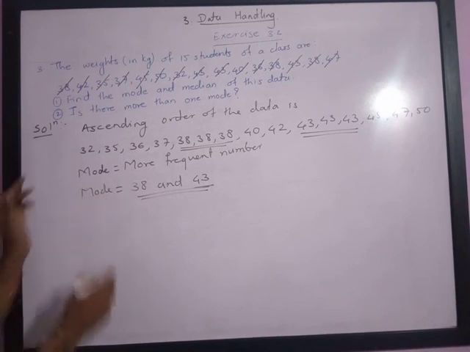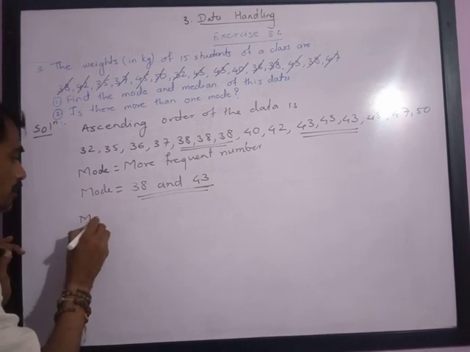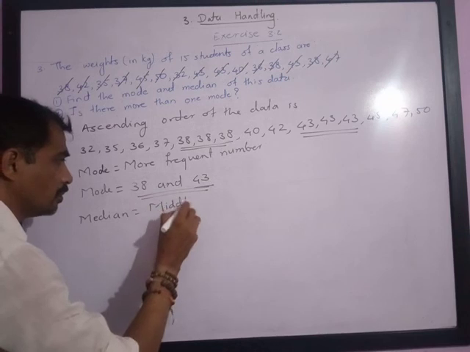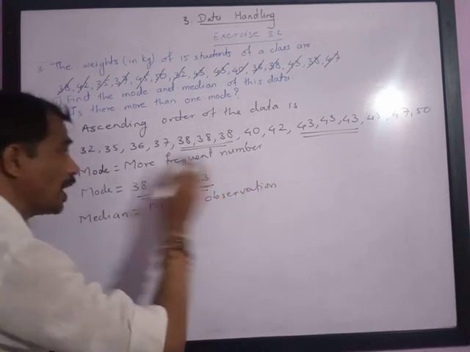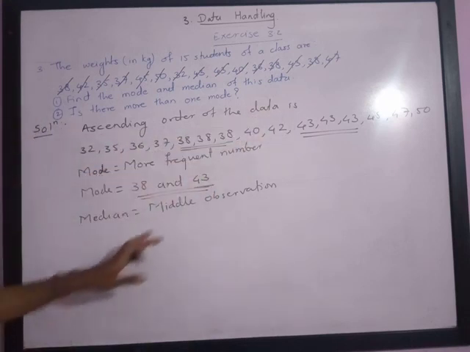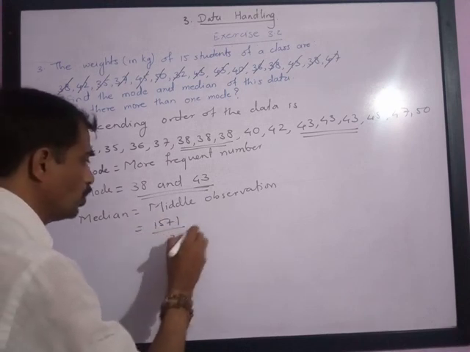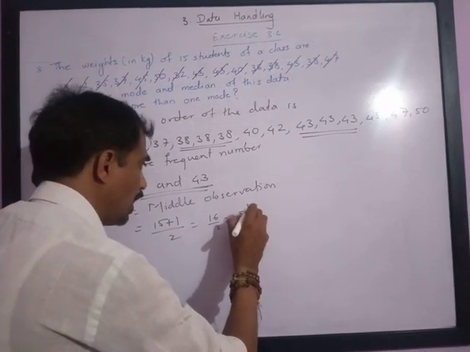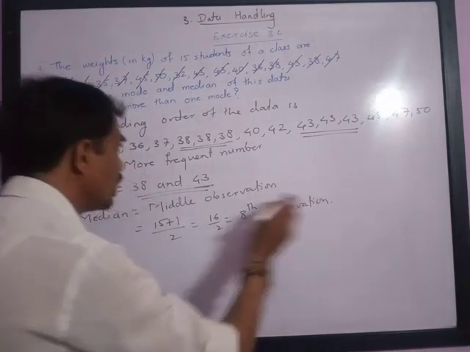Now the next question asked is to find the median of this data. Median means the middle observation if arranged in ascending order. So this is the ascending order of the data, and the middle observation is the (number of observations 15 plus 1) upon 2, that is 16 upon 2, meaning the 8th observation.